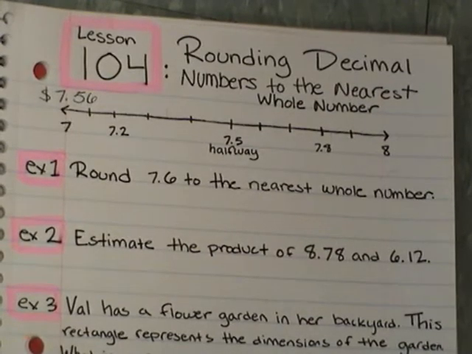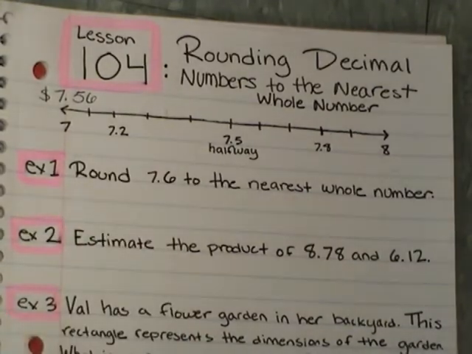Alright, so tonight's lesson is lesson 104, and we are rounding decimal numbers to the nearest whole number. What we are asking first is, we have $7.56. What we want to do is round this decimal number of 56 cents up to the nearest dollar, or down to the nearest dollar. So we're trying to round $7.56 down to $7 or up all the way to $8. So when we answer this question, we are rounding $7.56 to the nearest dollar.